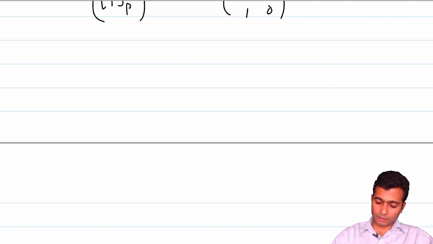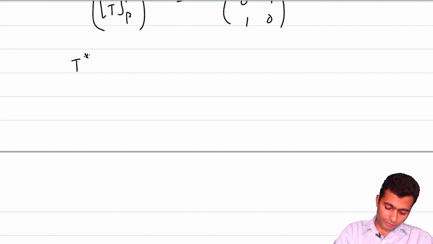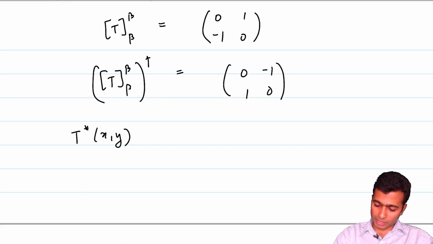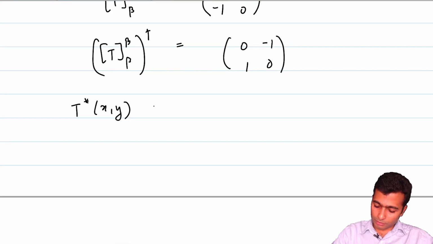And T star of x comma y will just be multiplication by this matrix. All this is basically things which we are borrowing from the previous week's lectures. So, this is going to be minus y comma x.